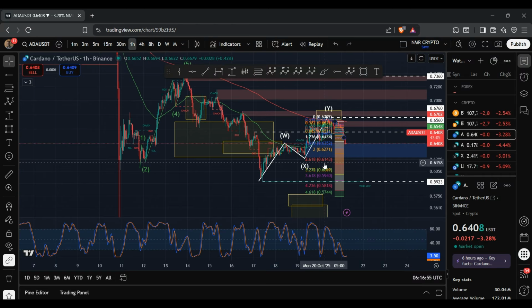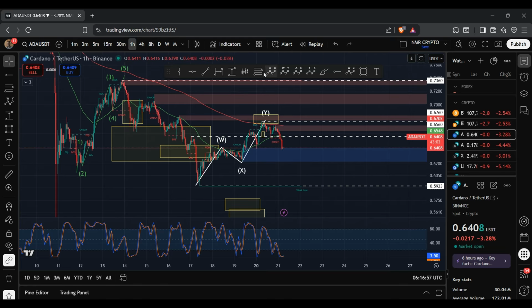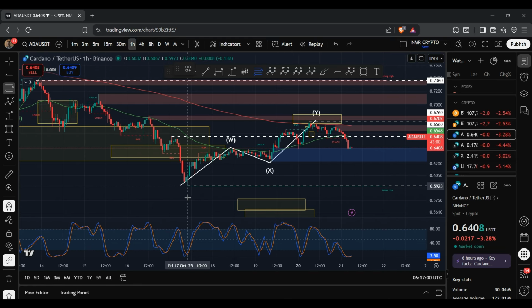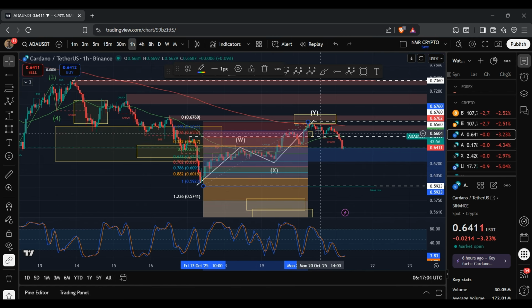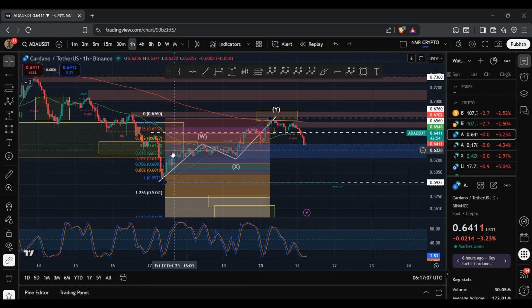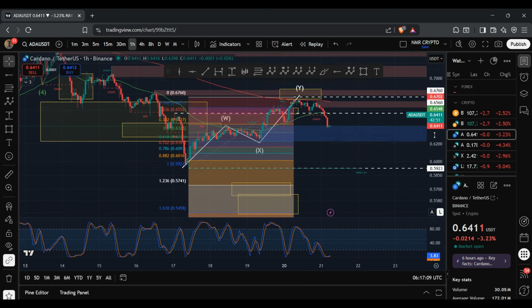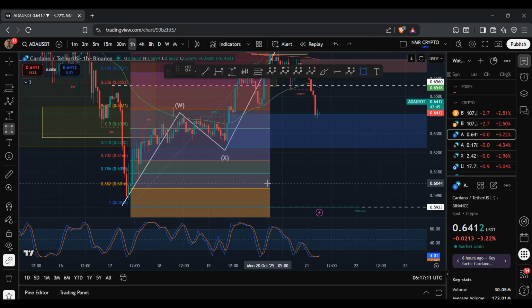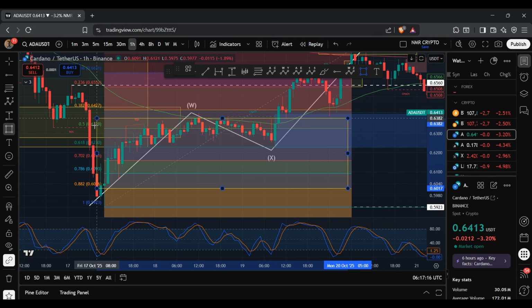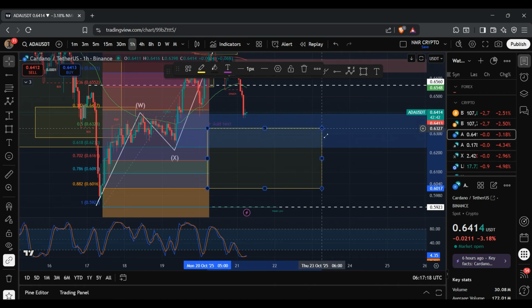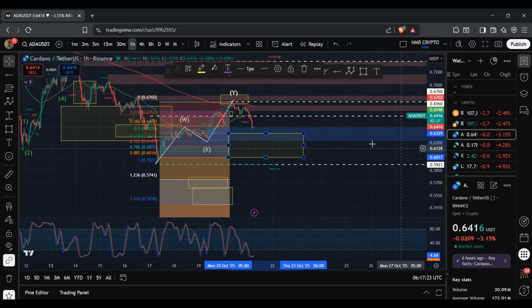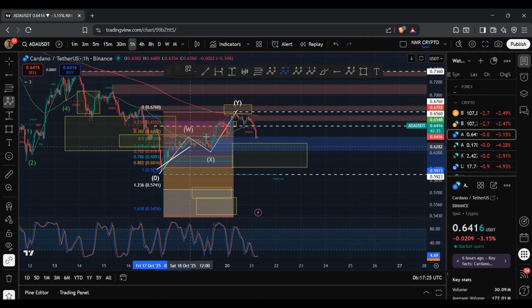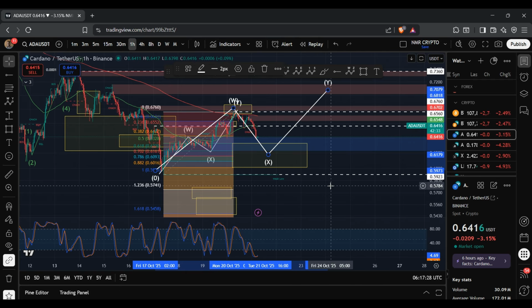And so the next key region to be keeping an eye on would be the 50 to 88.2% retracement level. And the reason being is because the corrective move to the downside usually retraces anywhere between 50 to 88.2%. And that region sits between 60.16 cents to 63.28 cents. So this region here. So if ADA was to find support within this region, that would then signal that what we are forming is a bigger WXY structure to the upside, like so.